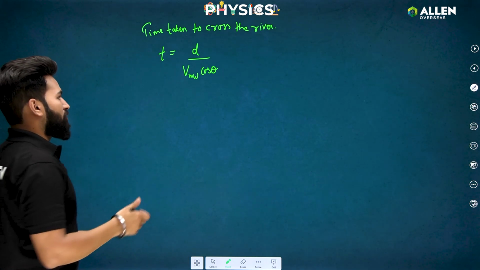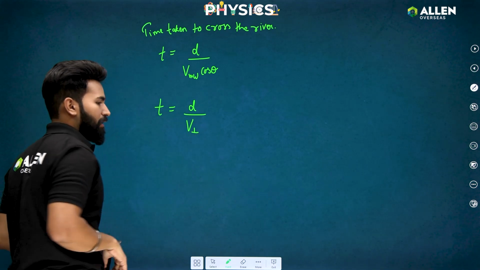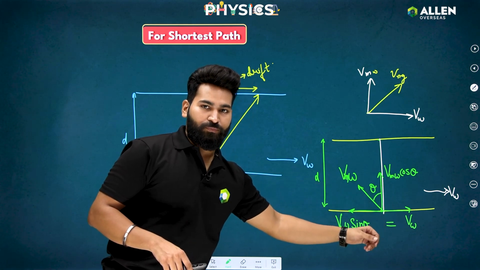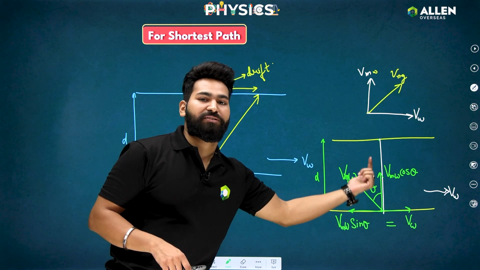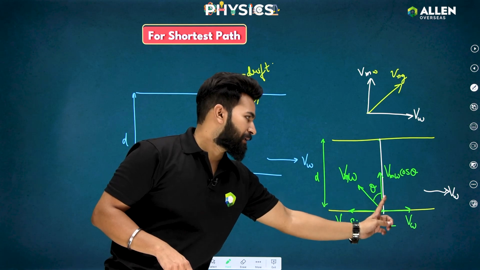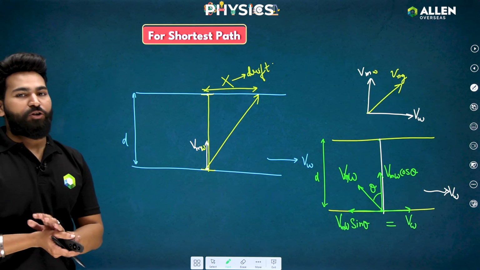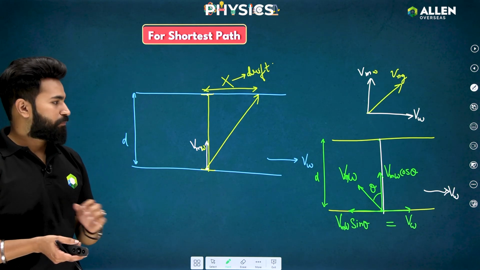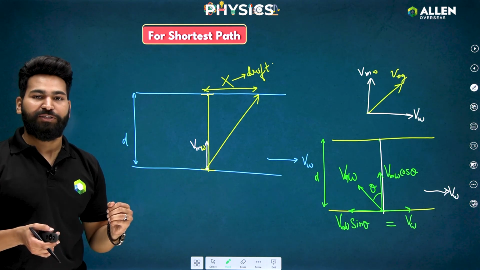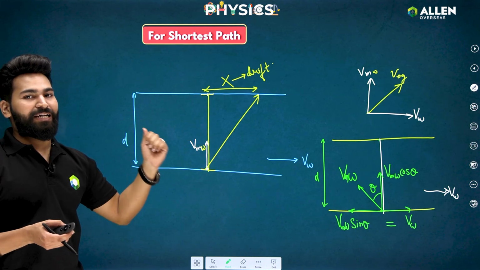In general, it is also called T equal to the width of the river divided by V perpendicular. V perpendicular means that velocity which is perpendicular to the river flow, the velocity which is helping you cross the river. This is the direction of the water flow, and the velocity perpendicular to it is taken into account for crossing the river. So this is the case for crossing the river in the shortest path, in which we direct our velocity in such a way that one component cancels out the velocity of water flow, and the other component helps us cross the river and reach the point exactly opposite.